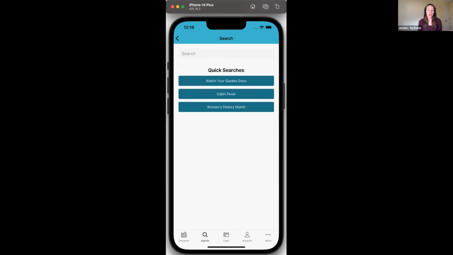Another is with dark mode. Those users that had dark mode, LIDA will now retain dark mode. So if you completely close out the app and then you come back and sign back in, it will remember that you were wanting to use it in dark mode and you don't have to set that setting again. Another thing that we did was we increased the touch area on some of the buttons that was just a little bit small, especially with those facets. So they're just a little bit easier to select for those of us with the fatter fingers.